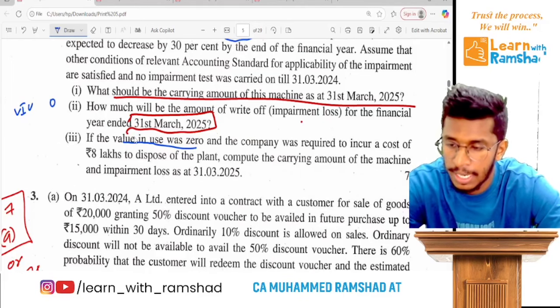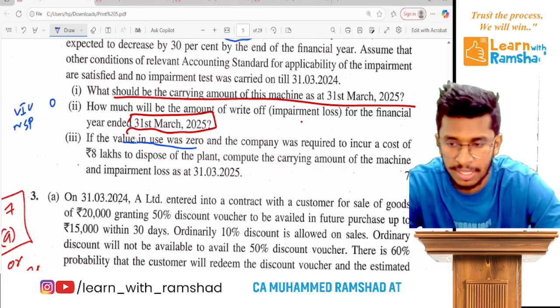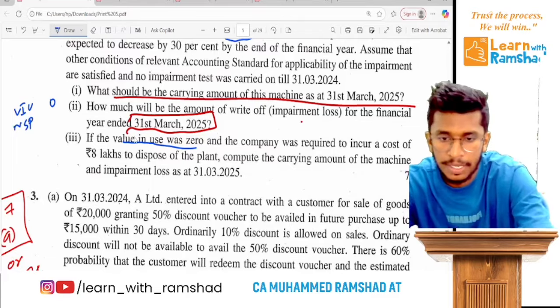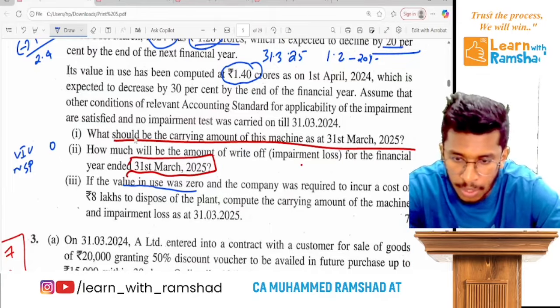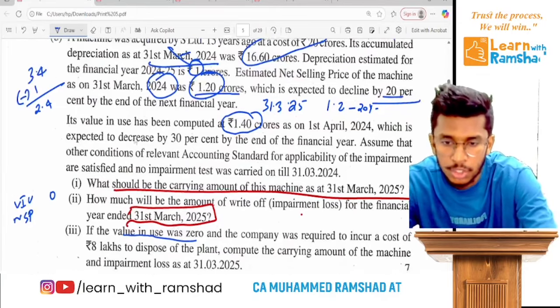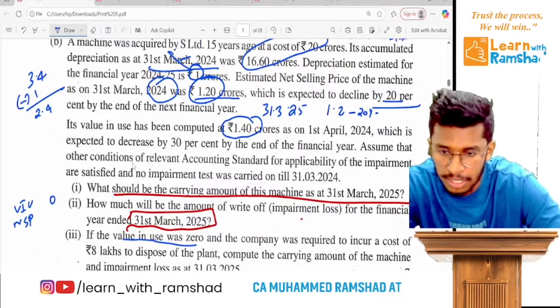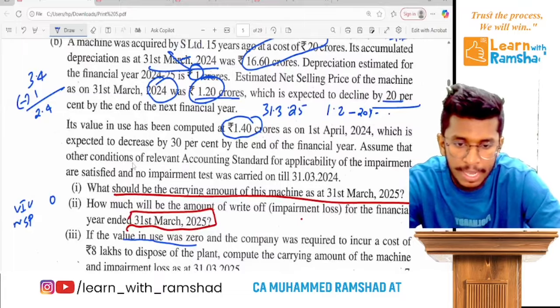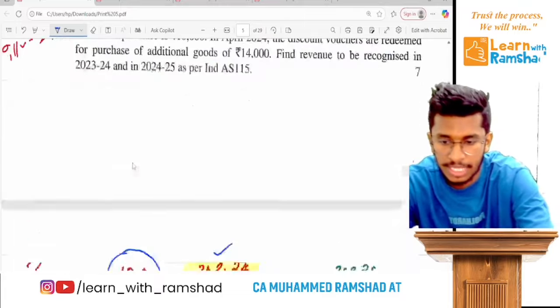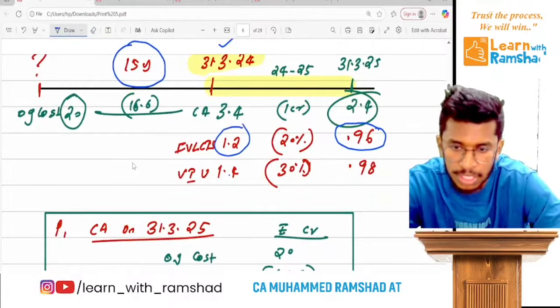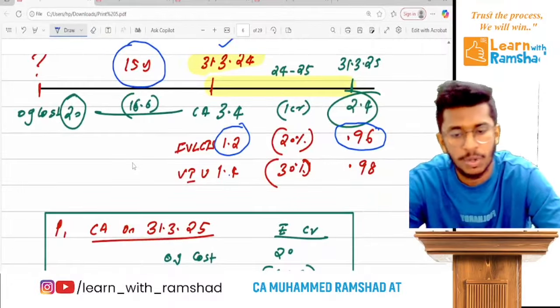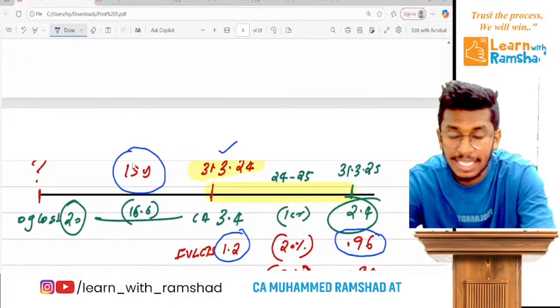Now the net selling price, they have not given here, but they gave the net selling price on 31st March 24, and we calculated 0.96. So they gave the net selling price on 31st March 24 minus 20%, you will get 0.96. That's the selling price.